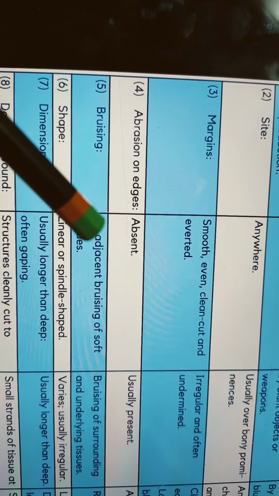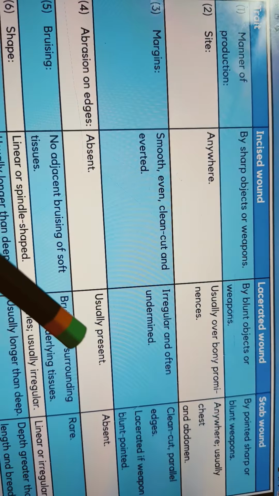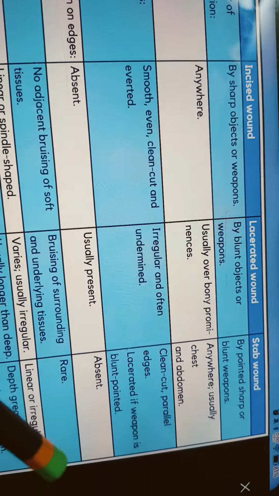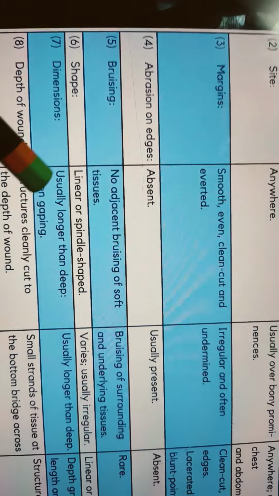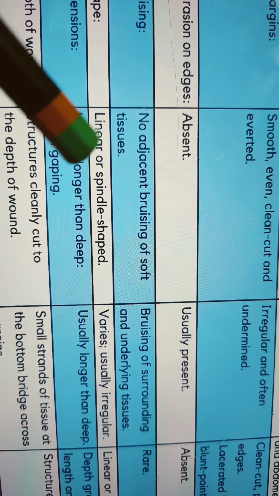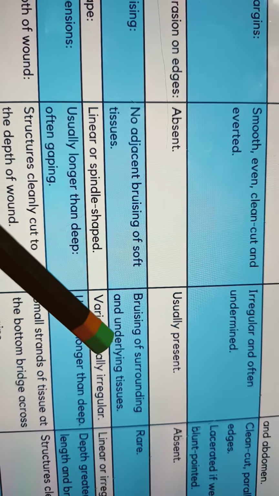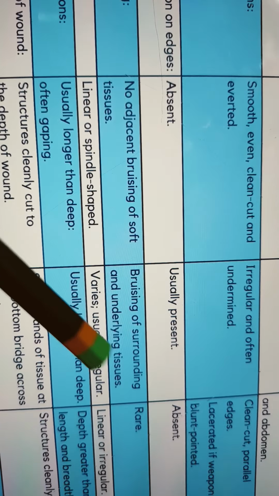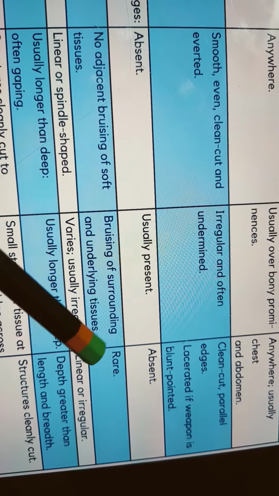Talking about abrasions on edges: it will be absent in incised wounds, present in lacerated wounds, and absent in stab wounds. Talking about bruising: no adjacent bruising of soft tissue in incised wounds, but in lacerated wounds, bruising of surrounding and underlying tissue will be seen. In stab wounds, bruising will be rare.